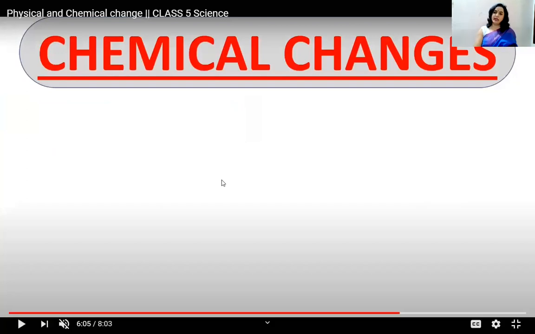Now we will talk about the chemical changes. Chemical changes are just the reverse of it. They have the opposite properties, like the chemical changes cannot be reversed. They are irreversible. आप उसको वापस से उस form में नहीं कर सकते. For example, you have flour, okay? आपके पास flour है. Then आटा, I'm talking about wheat flour, okay? आपने उसमें water डाला. You make it a dough, and mother is making chapati. Now, once chapati is made, you cannot change it again to wheat flour because now it is cooked. The chemical composition is changed. So now chapati you cannot reverse back.